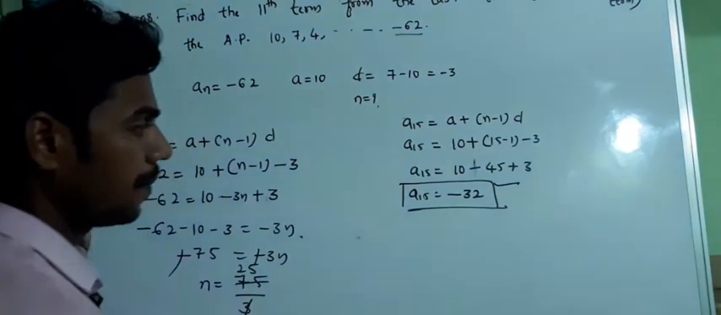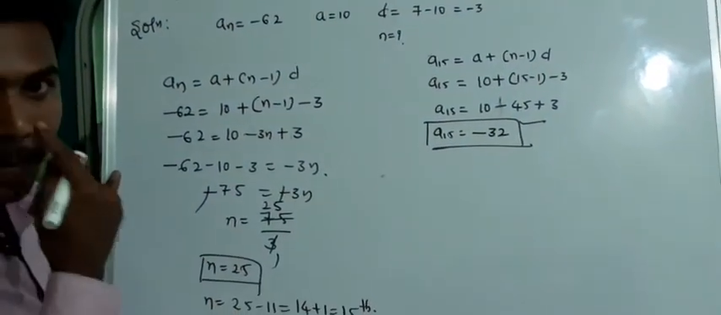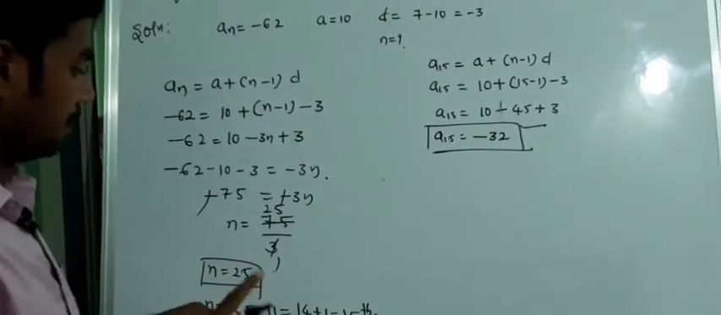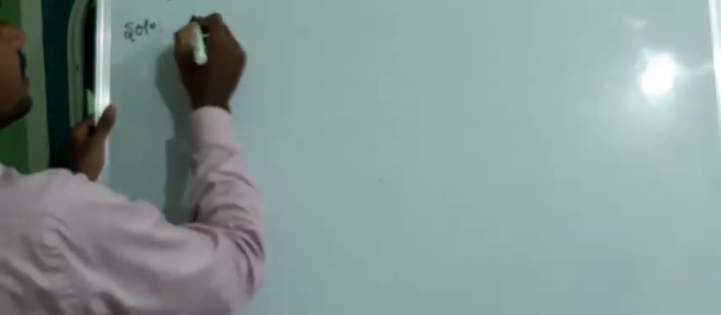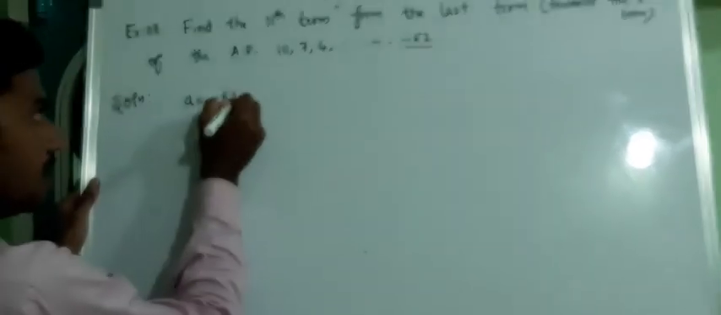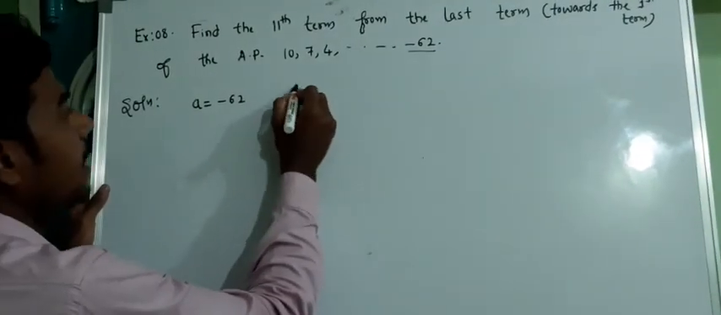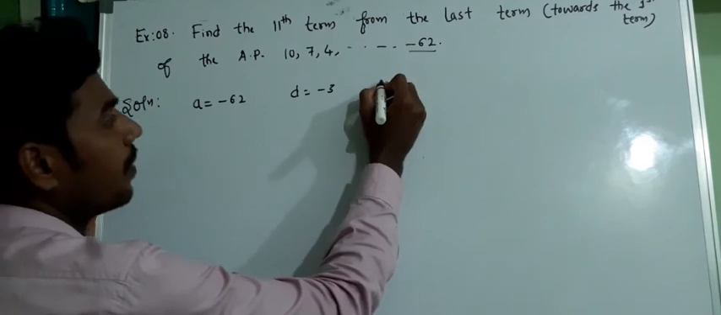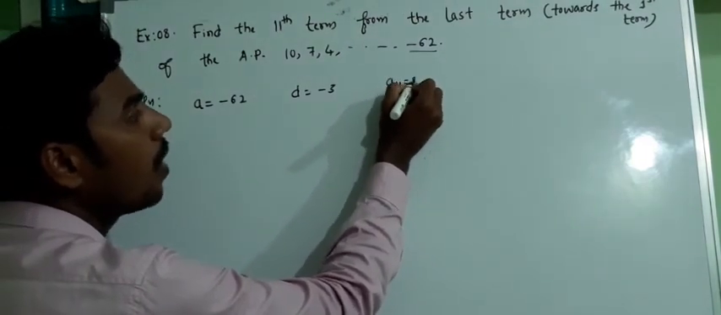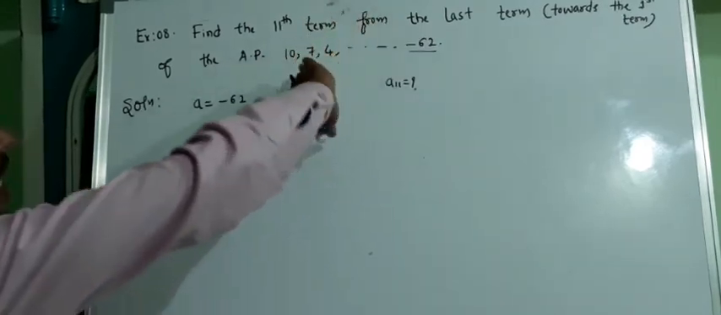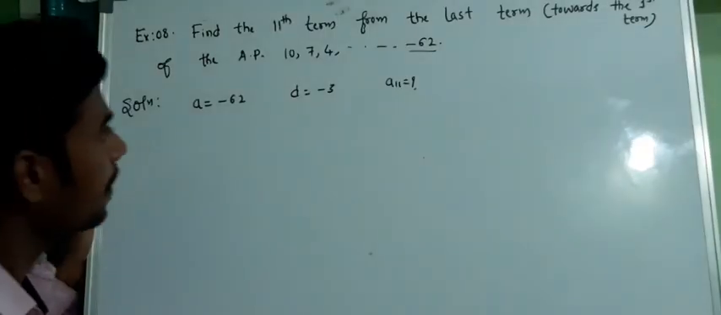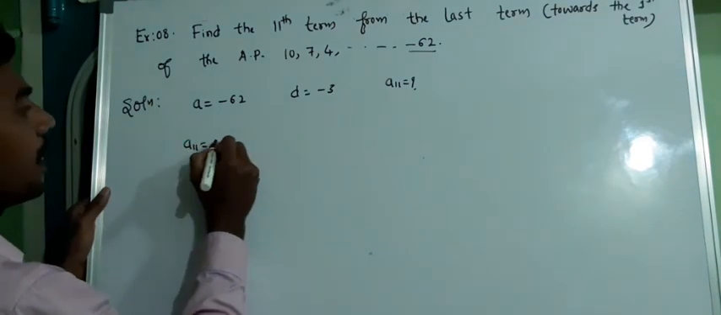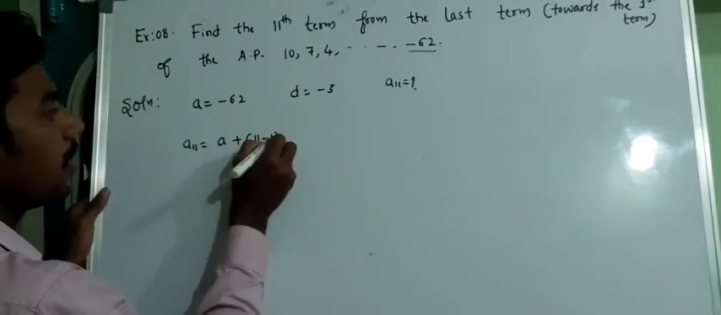This is one method. So please note this answer down. I am going to solve the alternate method. Now what is the alternate method? We will reverse the series. I will consider this as the first term, that is a is equal to -62. And we know what d is, d is -3 because 7 minus 10 is -3. And since I reverse the order, directly I am going to find the 11th term. That is, a11 is equal to a plus (11 minus 1) into d.